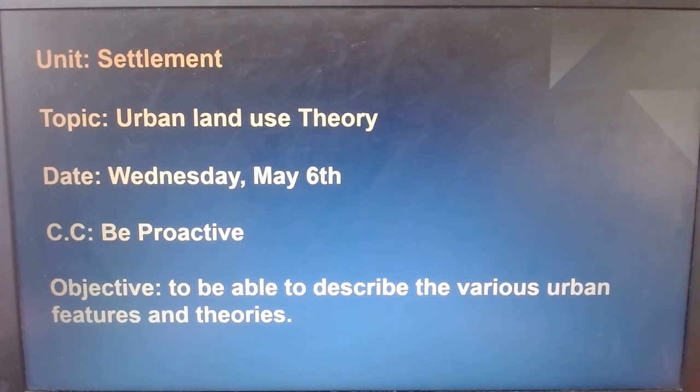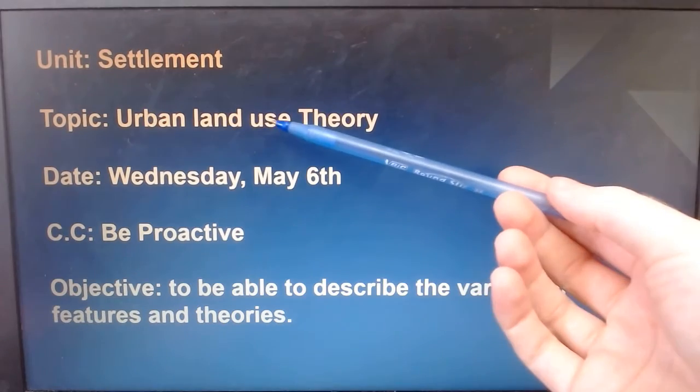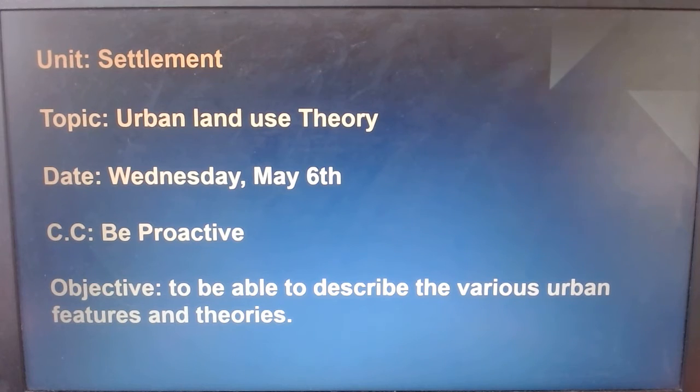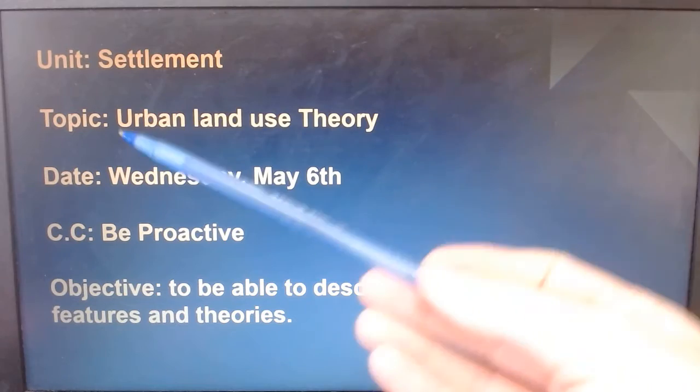Now, there's a little word. These two words, land use. Very, very simple, but it confuses a lot of people. It is essentially what the land is used for. That's all it is. So if you want to add that above, I should have put it in your list of keywords, but I don't think it's there. Urban is cities.